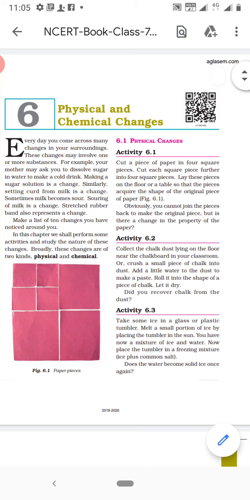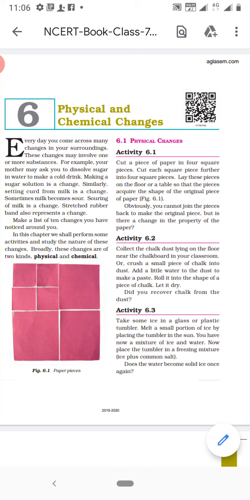You have studied a lesson regarding this topic in class 6th also. The name of the lesson was Changes Around Us. In that lesson, changes are classified into reversible and irreversible changes. In this class, we will study them as physical and chemical changes. Let us discuss a few examples.